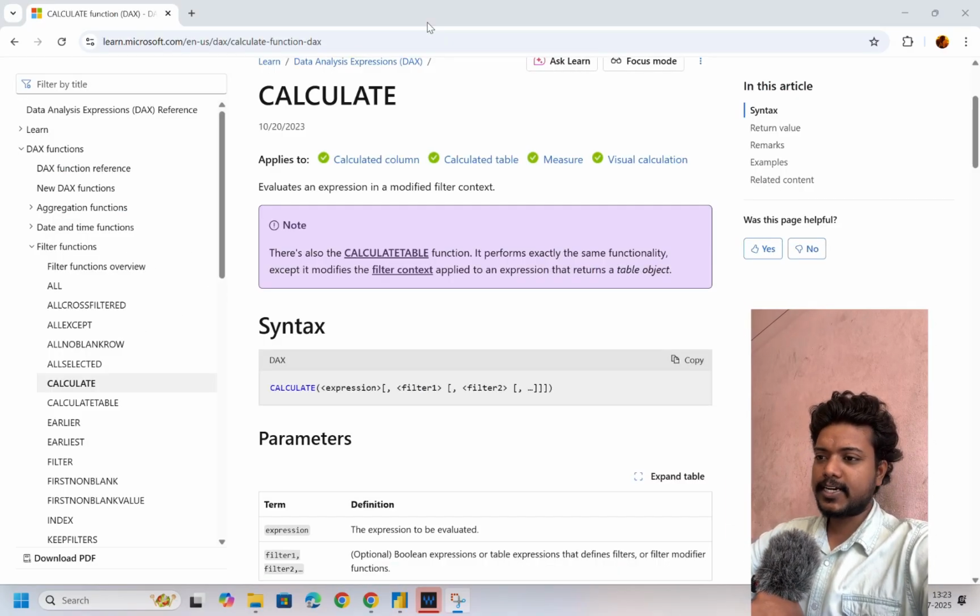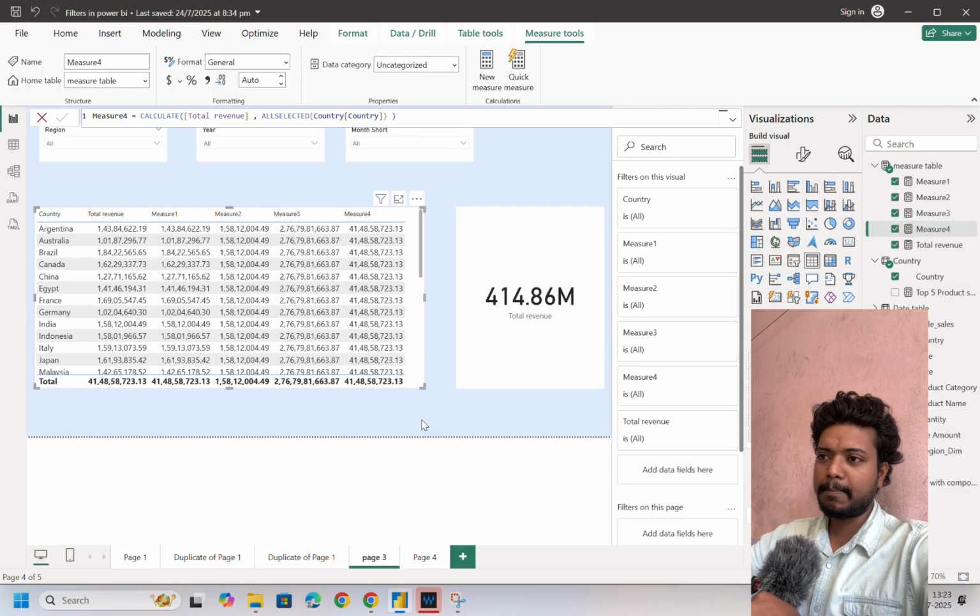Let's first understand the syntax of CALCULATE, where it takes an expression here, and then you can add a number of filters here. And now we go to Power BI.